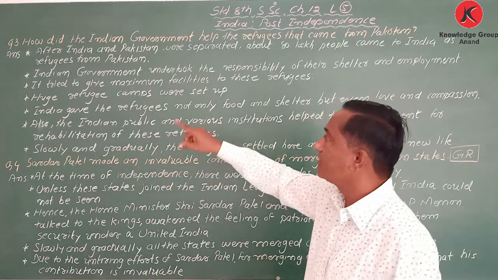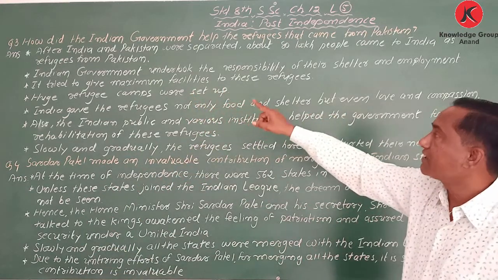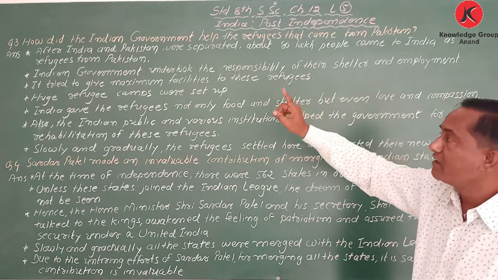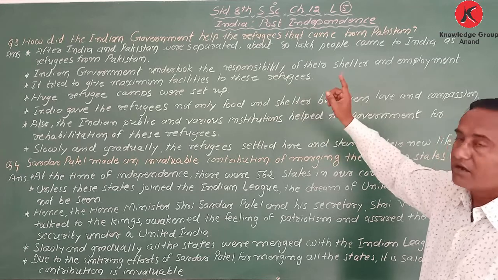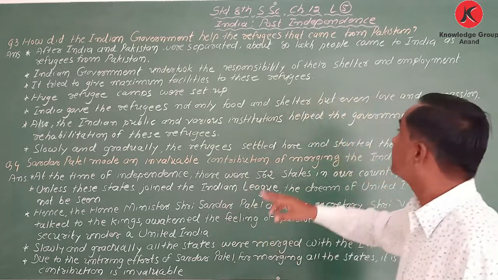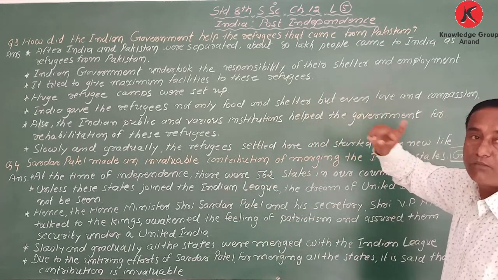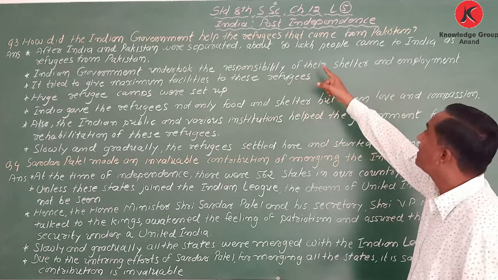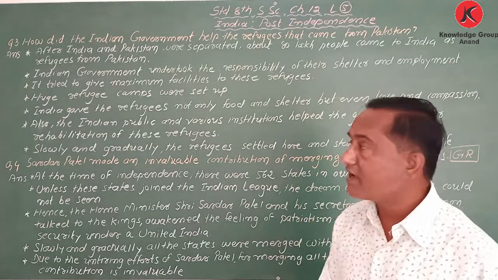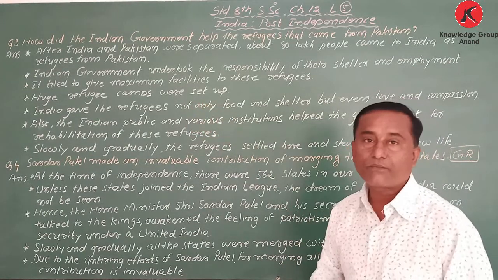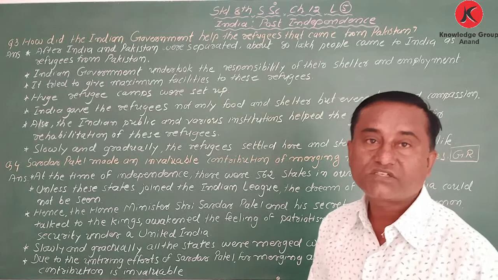So here, first point: after India and Pakistan were separated, about 80 lakh people, more or less 1 crore, came to India as refugees from Pakistan.